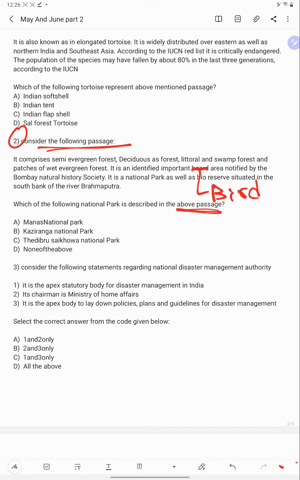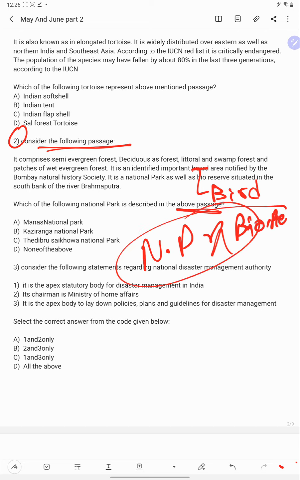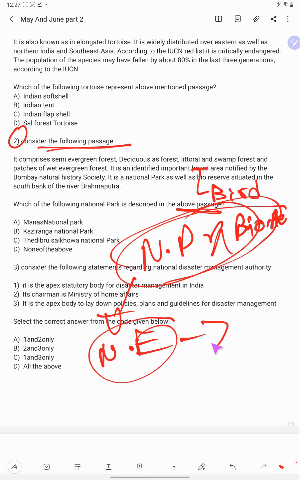Because they are talking about both national park and biosphere reserves and mentioning Northeast India. How can you guess it is Northeast India? Because of Brahmaputra.